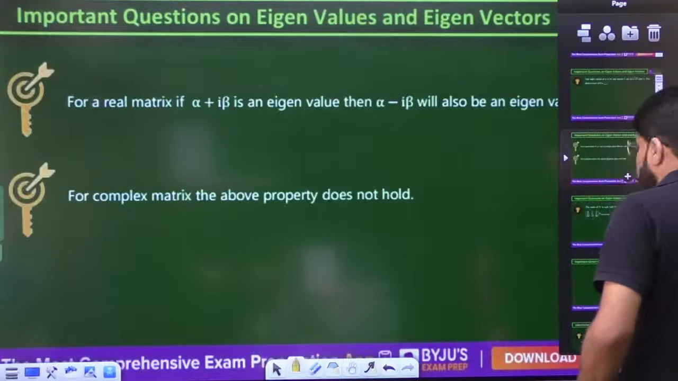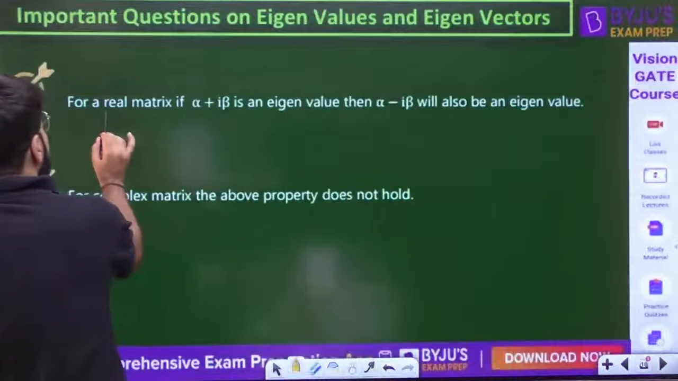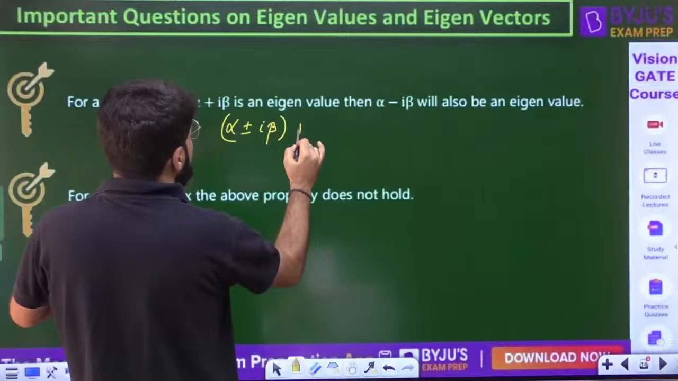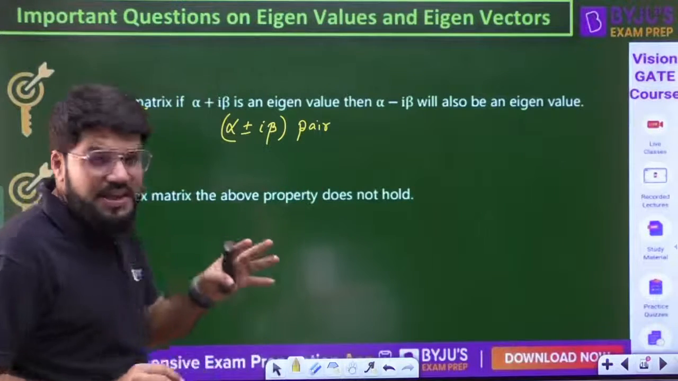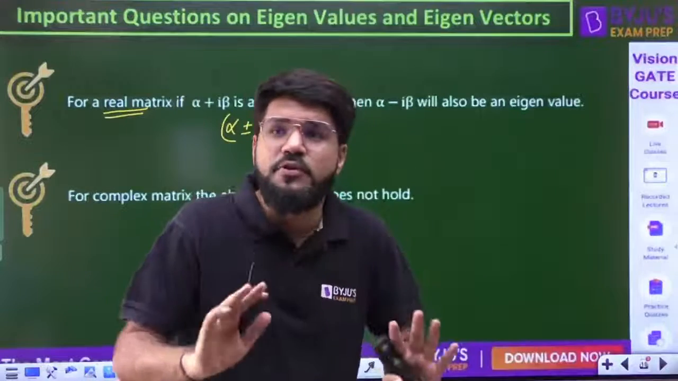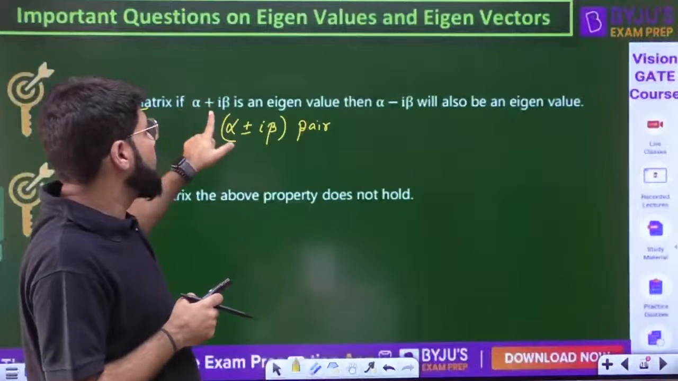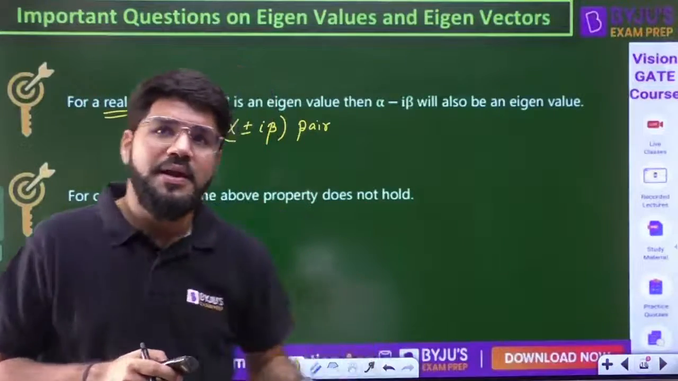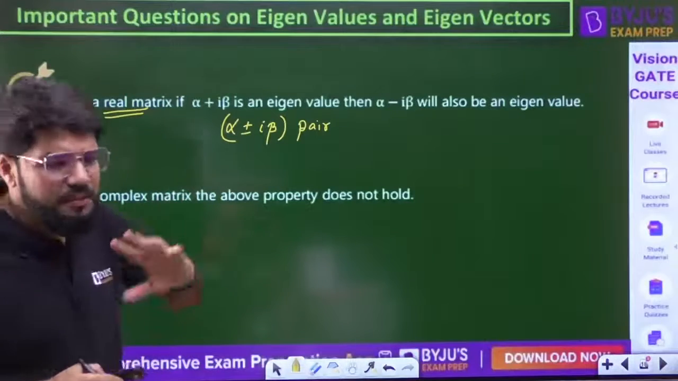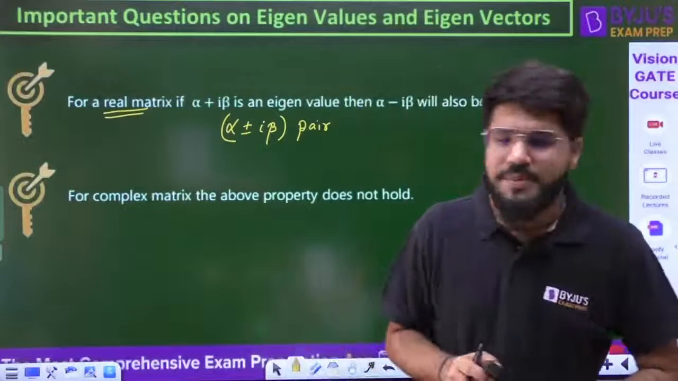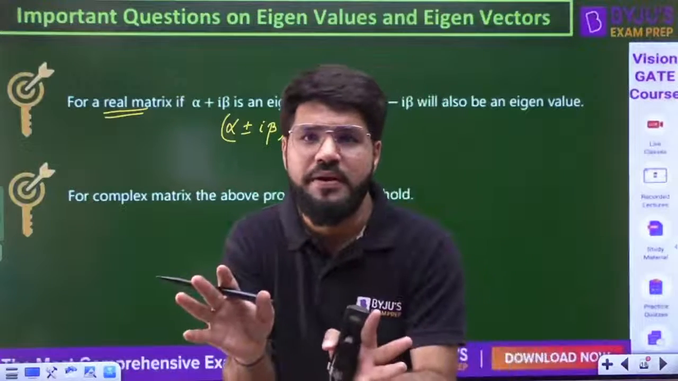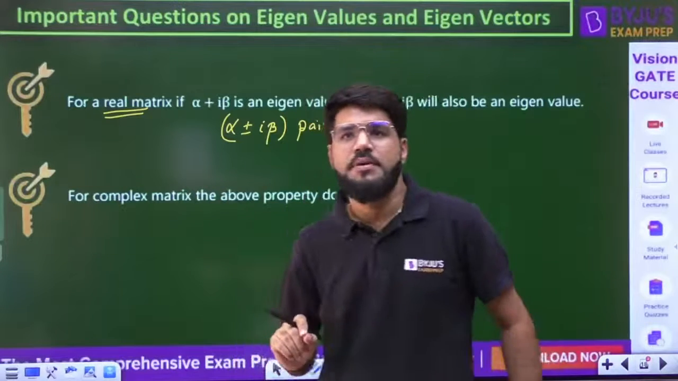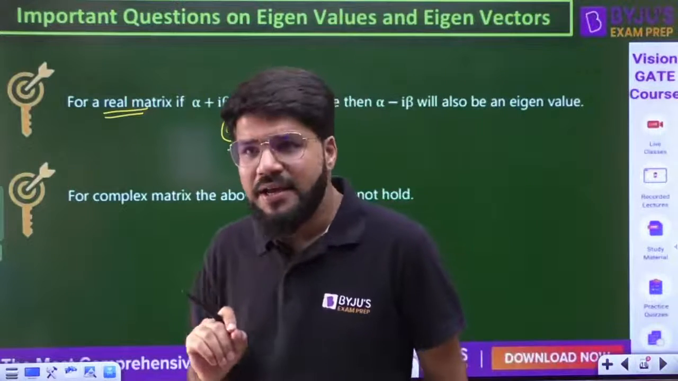Yeah, here. This is what I just told you. If there is a real matrix, then alpha plus minus i beta, a complex conjugate pair, will always be there. I mean, I'm not telling that a complex eigenvalue will be there, but if there is a complex eigenvalue alpha plus i beta, then alpha minus i beta उसके साथ होगा. Complex eigenvalues occur in conjugate pairs if the matrix is real, but for a complex matrix the above property does not hold. What is a real matrix? All elements should be real. What is a complex matrix? Even if a single element is a complex number, that will be a complex matrix. Okay, that is one point.